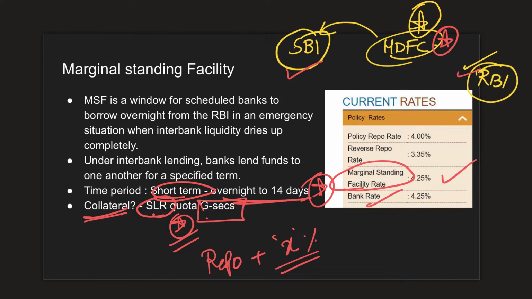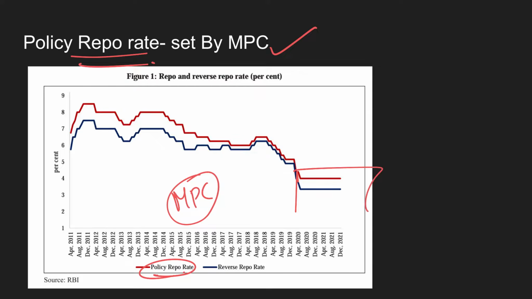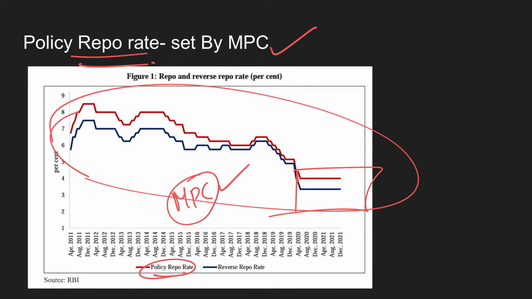Now, what is this reverse repo rate? Let us understand. Before moving on to the reverse repo rate, this is a screenshot from the Economic Survey explaining the trend of the policy rate. Okay, so policy rate as in the repo rate which is set by the Monetary Policy Committee. As you can see, for a very long time it has remained unchanged by the Monetary Policy Committee. Now this Monetary Policy Committee meets once every 2 months. It is not important to remember the numbers here, just understand this graph.